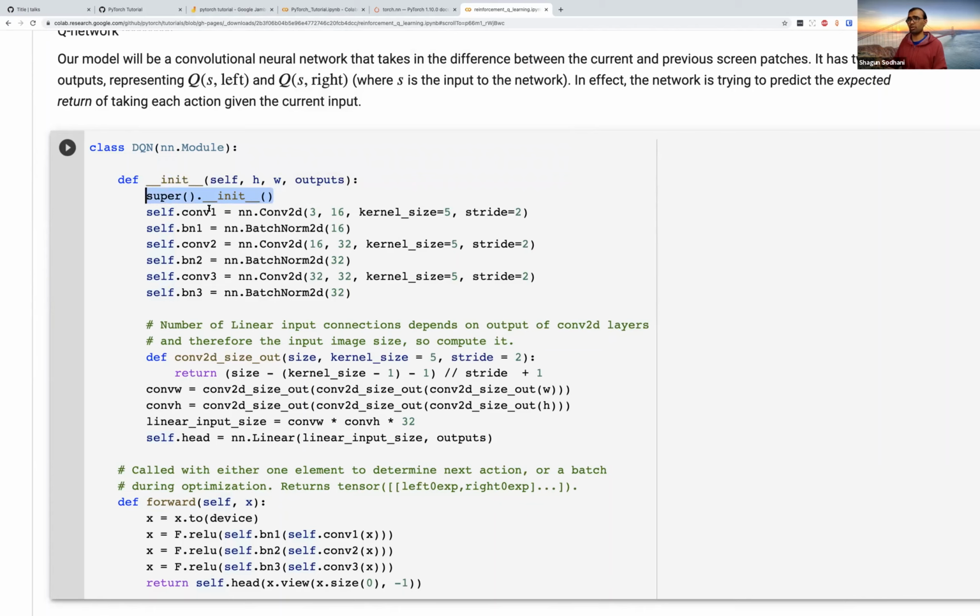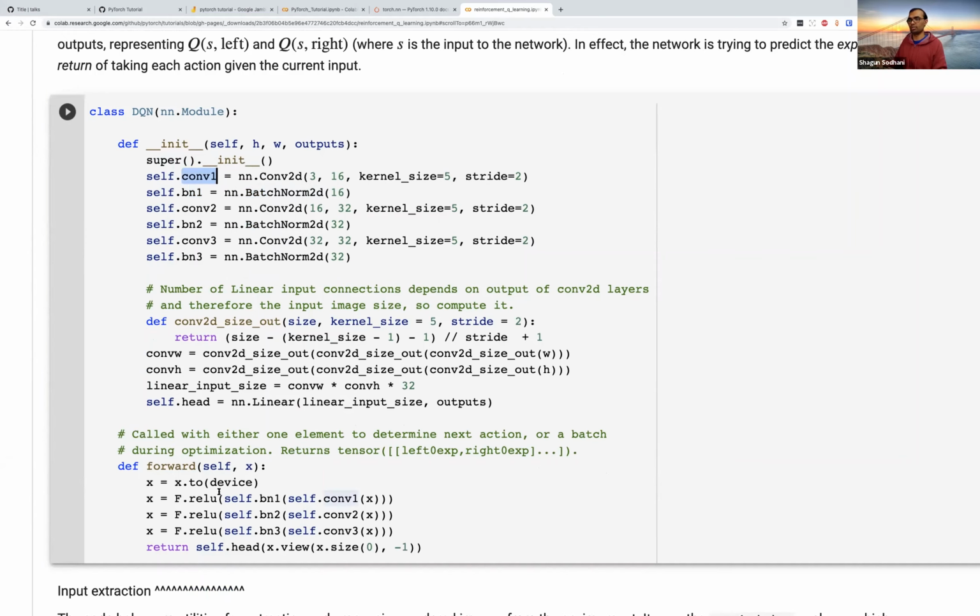The network has a bunch of convolutional layers. So conv1 is Conv2d. You've got a bunch of batch norm layers. Again, don't worry about the batch norm layer if you haven't done it yet. We are using batch norm layers because we have this pixel observation as the input here. So you've got this bunch of conv layers and bunch of batch norm layers, and all that you're doing is,